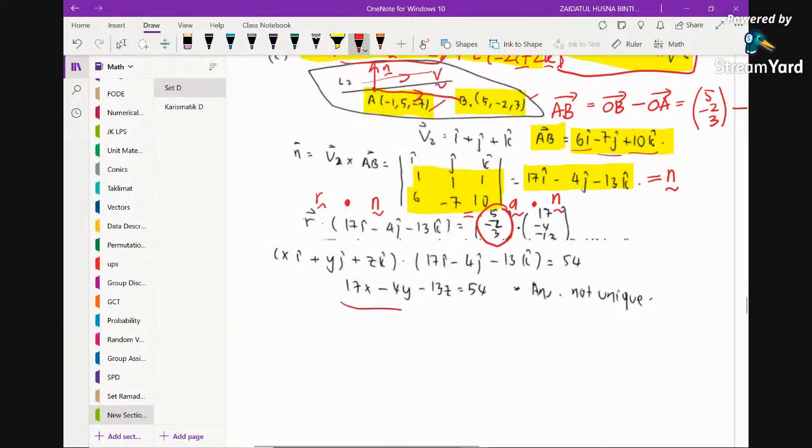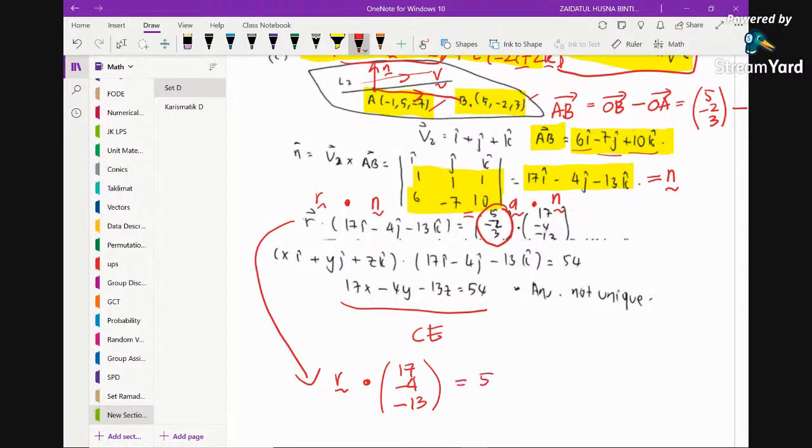This is the Cartesian equation. Or if you want to give in vector equation, you just copy back this: r dot (17, -4, -13) equals 54. So this is the vector equation of the plane, and this is the Cartesian equation of the plane.